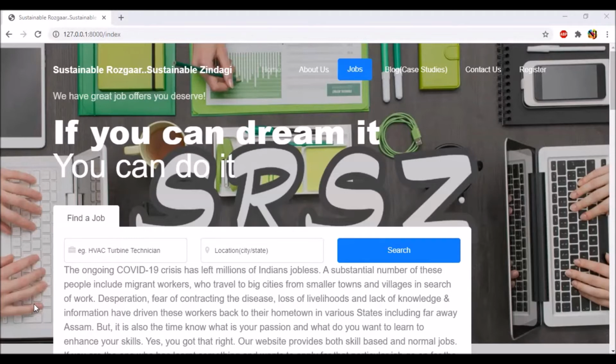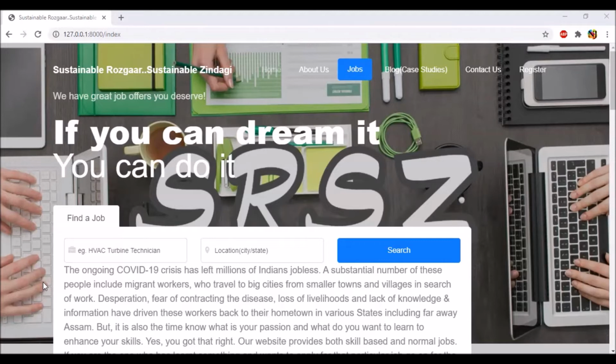The idea of the project came to my mind when I was part of the General Assembly during a debate in UNESCO Summer Camp for Peace, and the fact of unemployment really moved me a lot. I thought I should create something giving opportunities to the workers to come forward and have both skill-based jobs and normal jobs so that they can actually earn a livelihood.